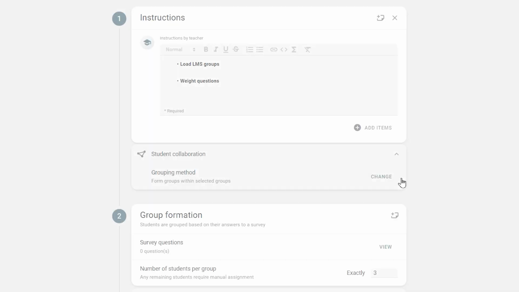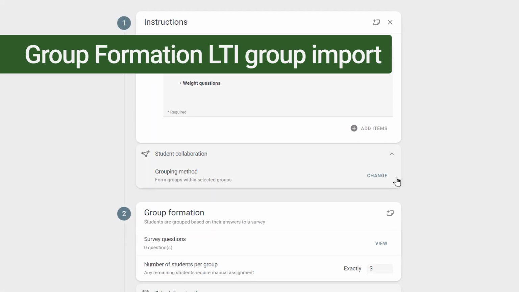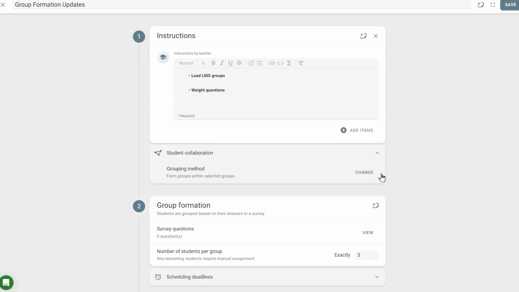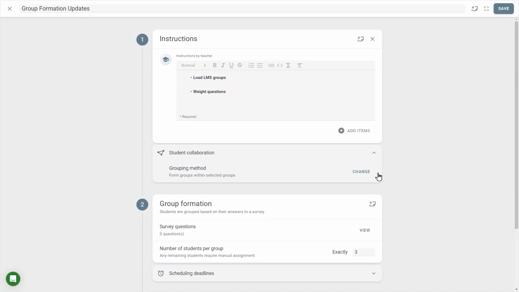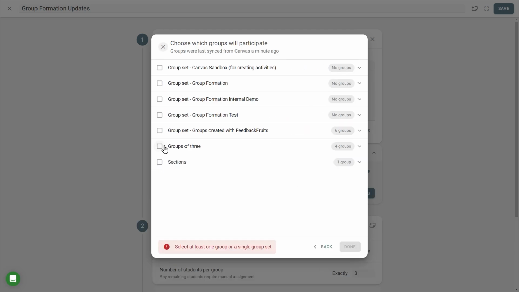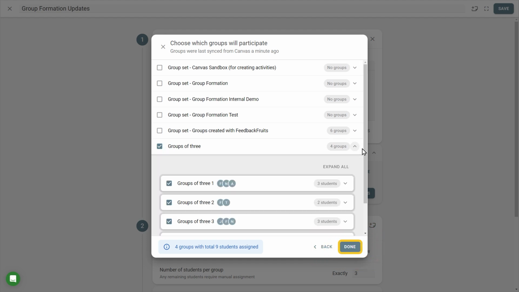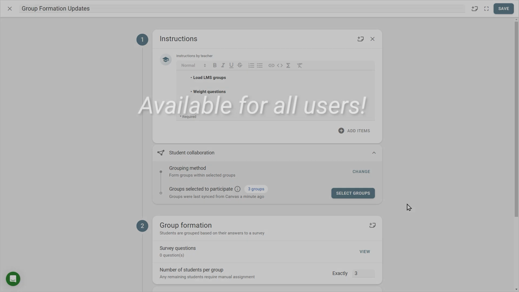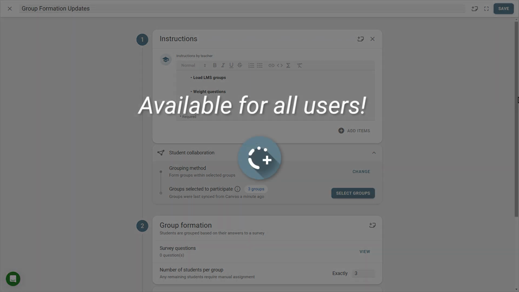Also in group formation, when forming groups, pre-existing LTI groups can be selected and smaller groups created from them. In the activity setup, under Instructions, you can select groups to participate from among your LMS groups. After choosing who will participate, just click on Done and you can continue to make adjustments where necessary. These changes are available to all users of group formation.